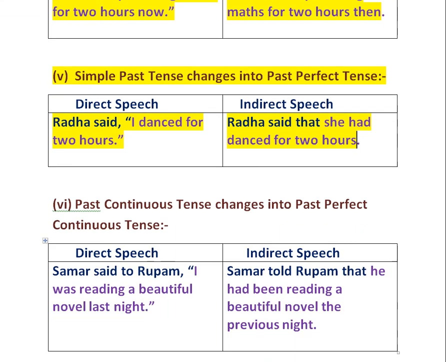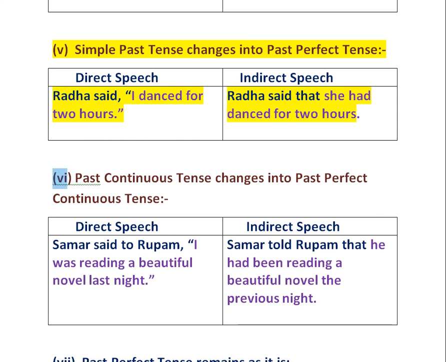The next rule is past continuous tense changes into past perfect continuous tense. Example is Sumer said to Rupam, "I was reading a beautiful novel last night."